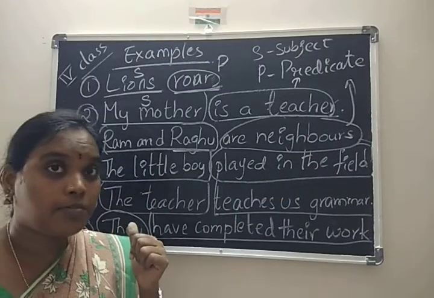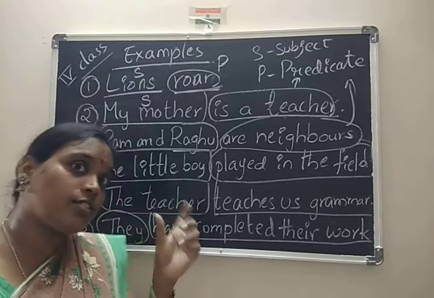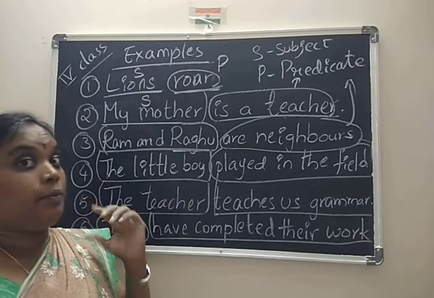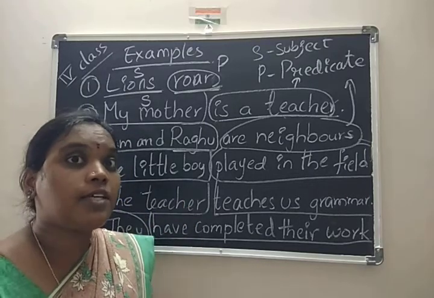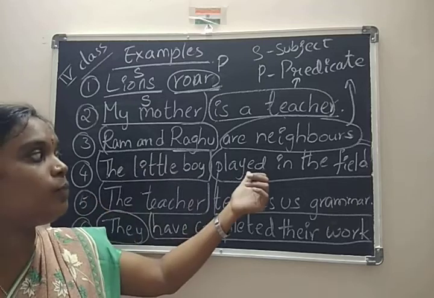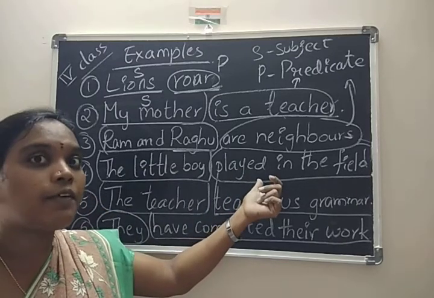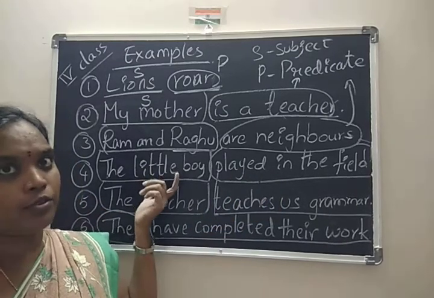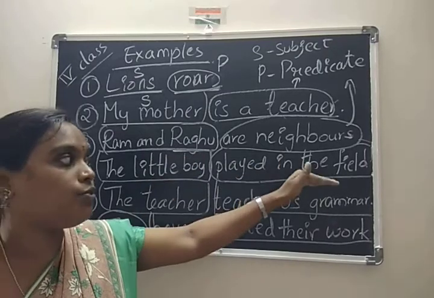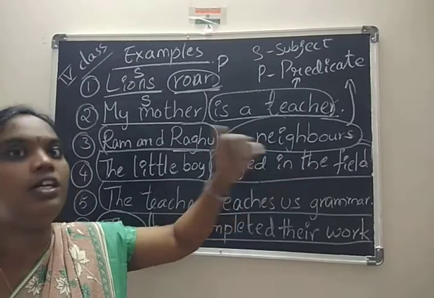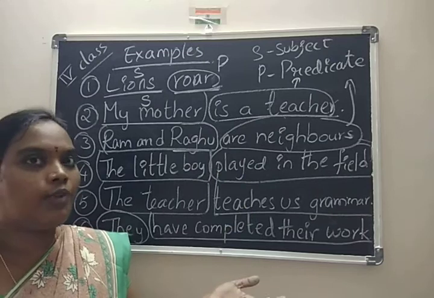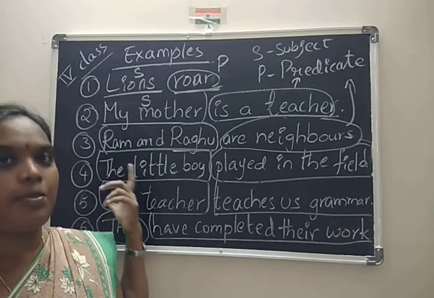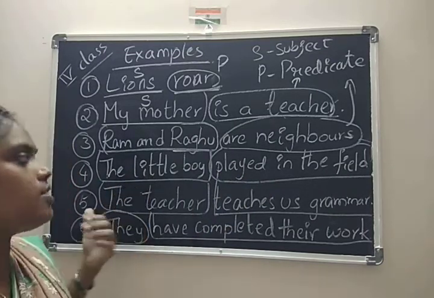So what is meant by subject? We are talking about anything, that is known as the subject. What is meant by predicate? It explains about the subject. Here, who played in the field? The little boy. So we can question the predicate with what, who or where, and the answer is the subject only. This is known as subject and predicate.